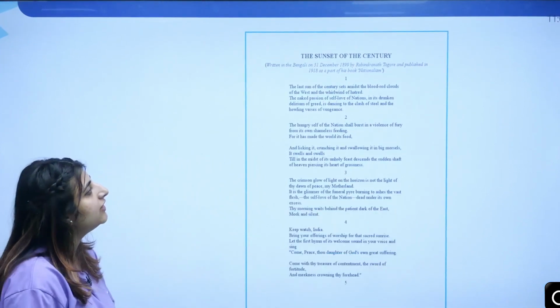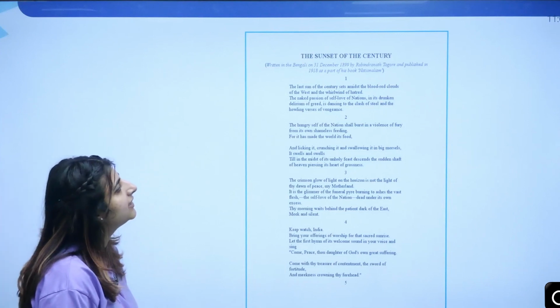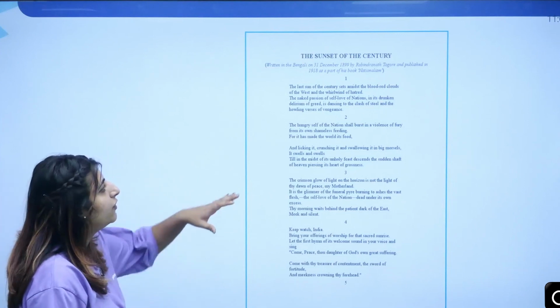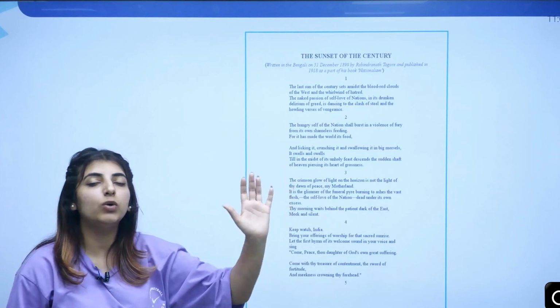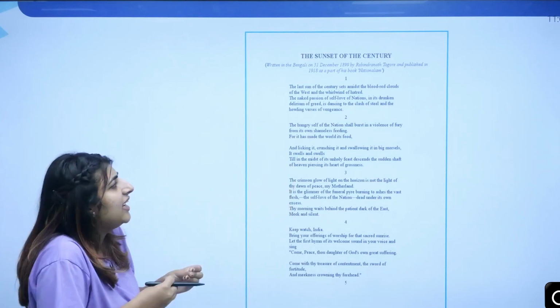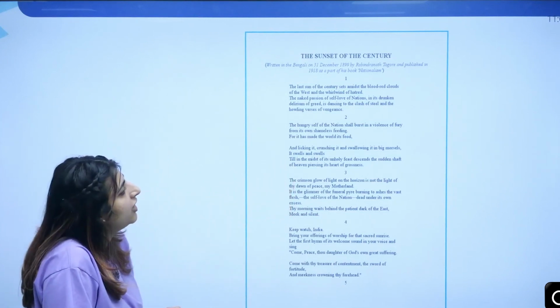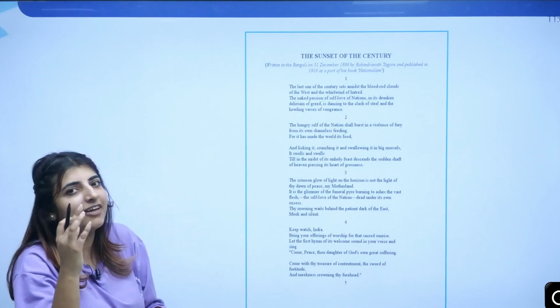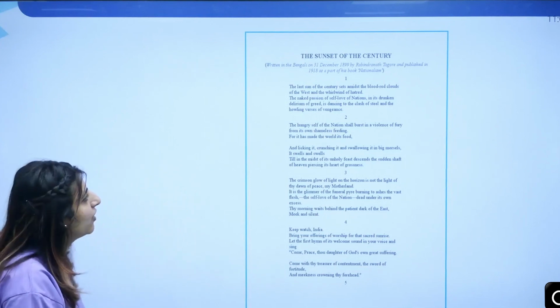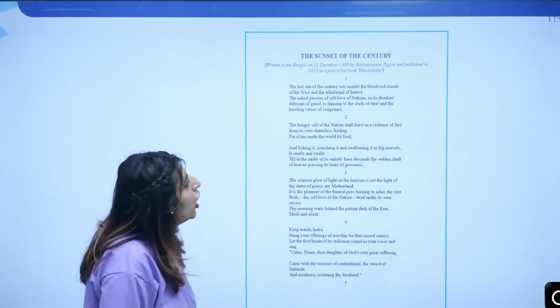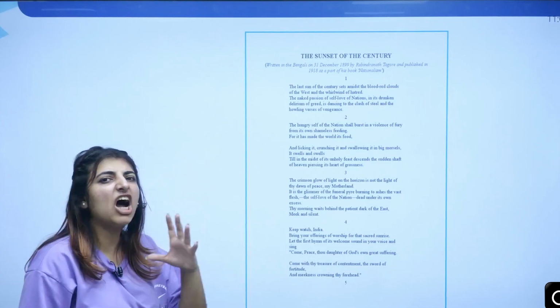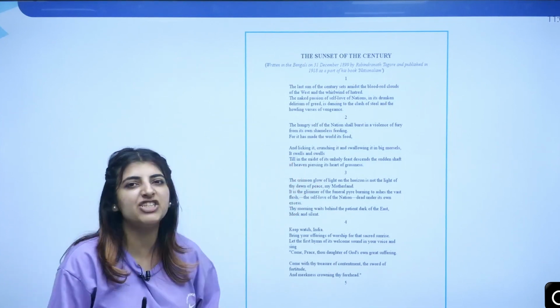The last sun of the century sets amidst the blood-red clouds of the west and of the whirlwind of hatred. The naked passion of self-love of nations, in its drunken delirium of greed, the materialism that he's talking about, is dancing to the clash of steel and howling verses of vengeance.